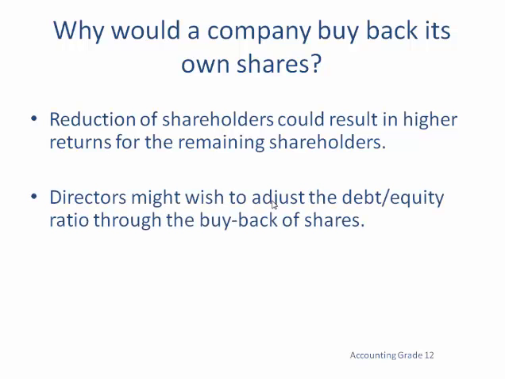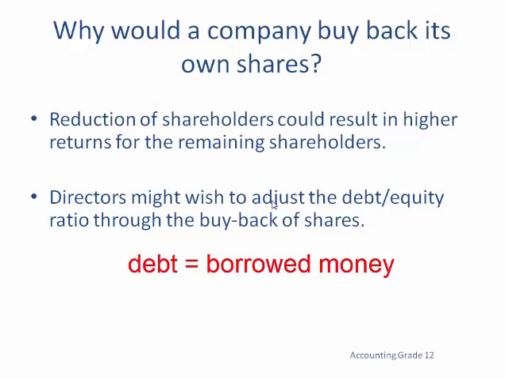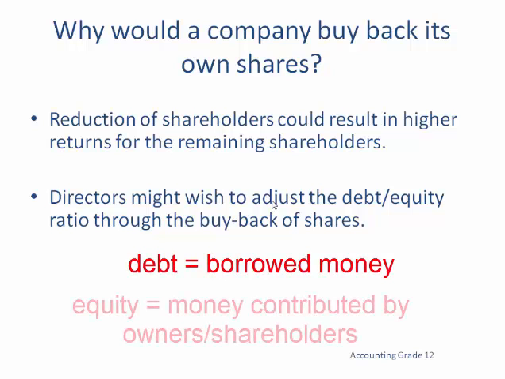Directors may also wish to adjust the debt-equity ratio through the buyback of shares. Now remember the debt-equity ratio from the word debt-equity. Debt simply means money borrowed from other people or financial institutions versus equity.